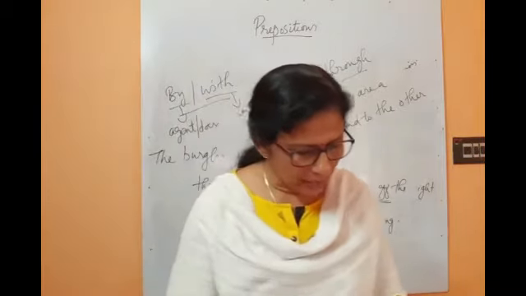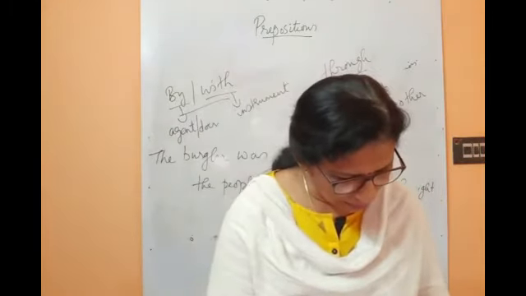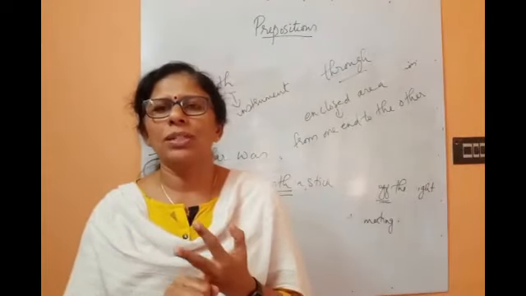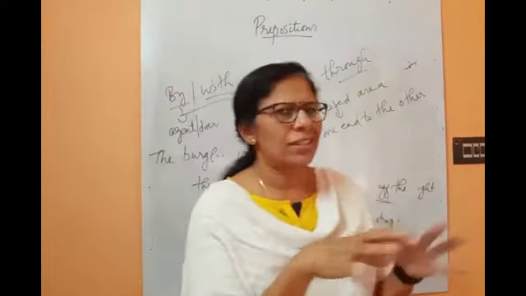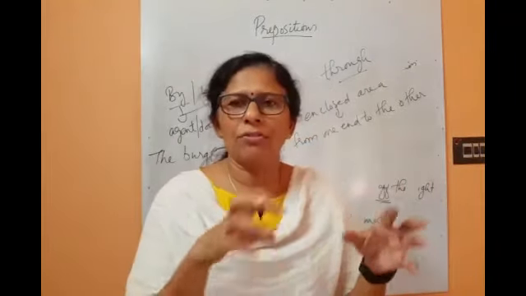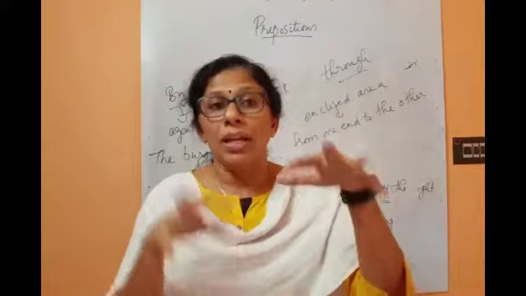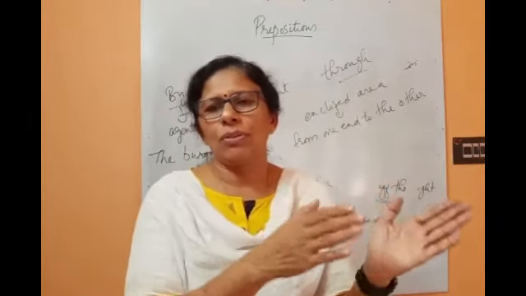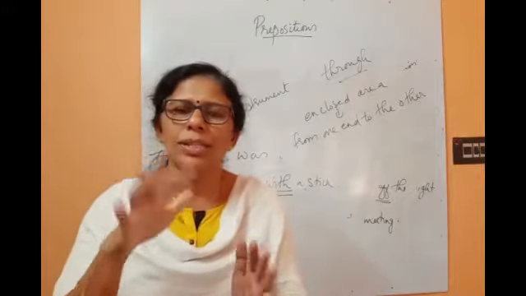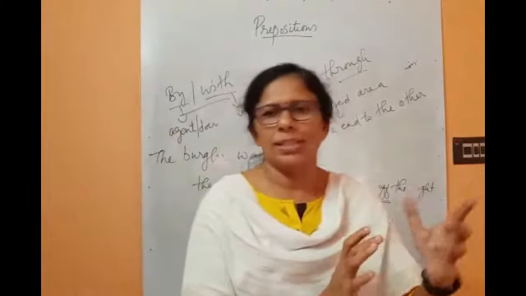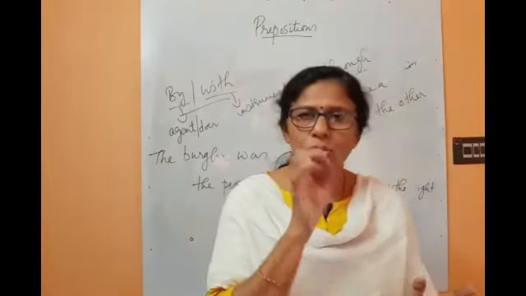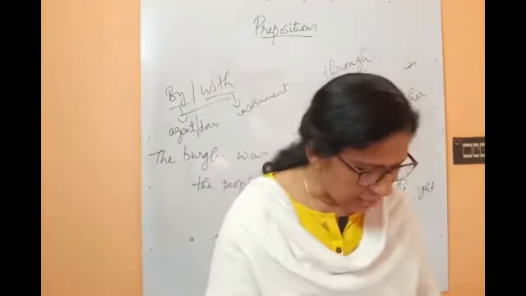Okay, and next one is to and towards. To means destination and towards means direction. So you have to go through the sentences and understand whether the meaning which is given for each preposition is there or not. When we insert this preposition, whether the meaning that you intend to use will come in that sentence or not. According to that, you have to fill the blanks correctly. Okay, so to means destination, towards means direction.